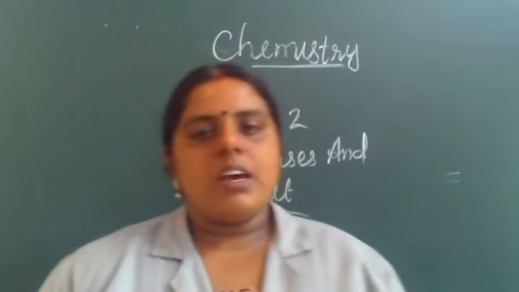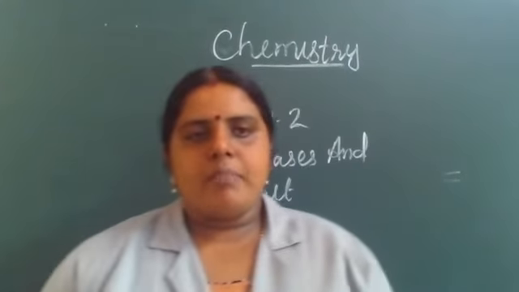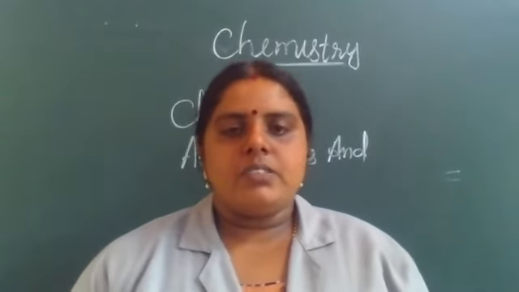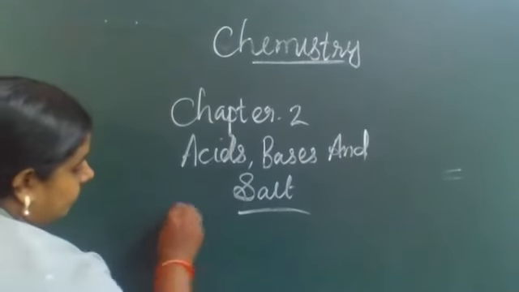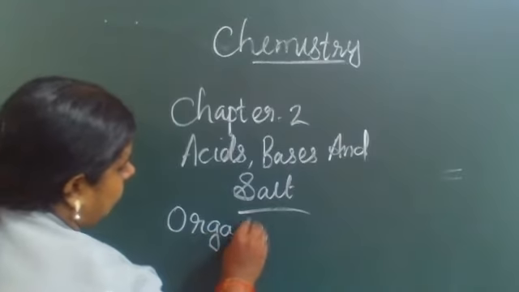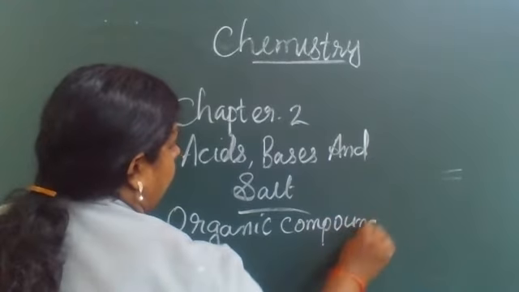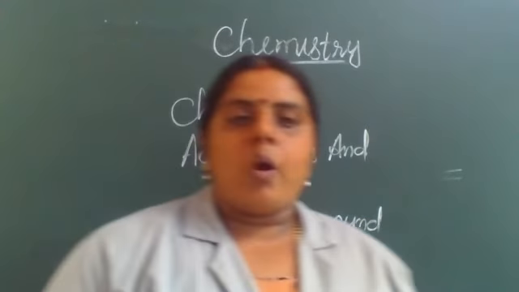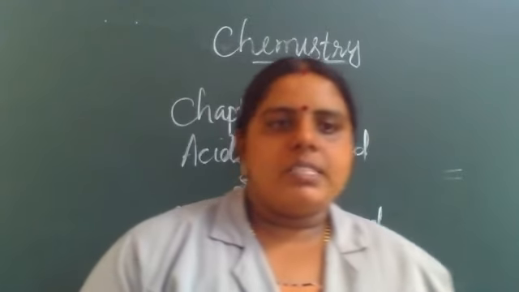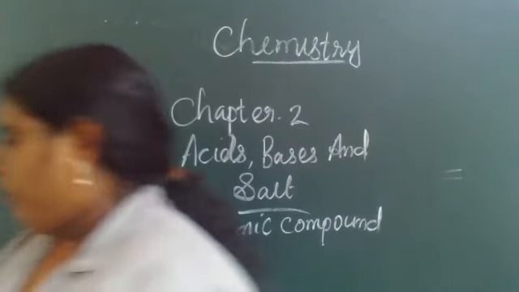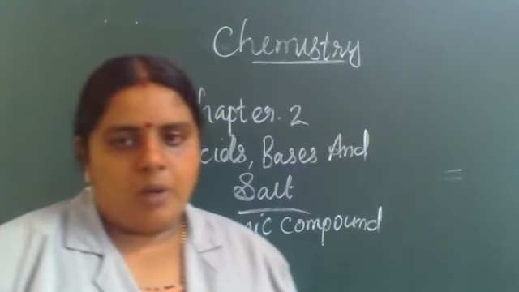The chemical substances obtained from animals and plants, that is living things, are called organic compounds.